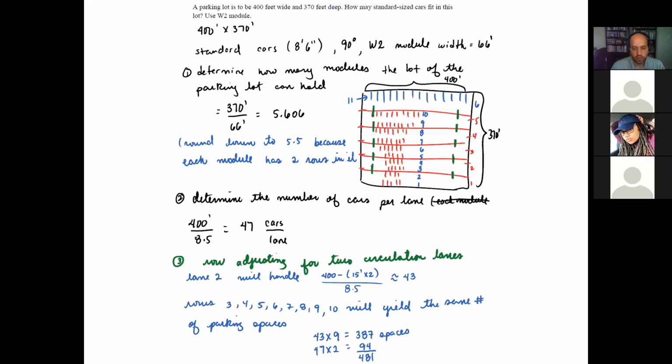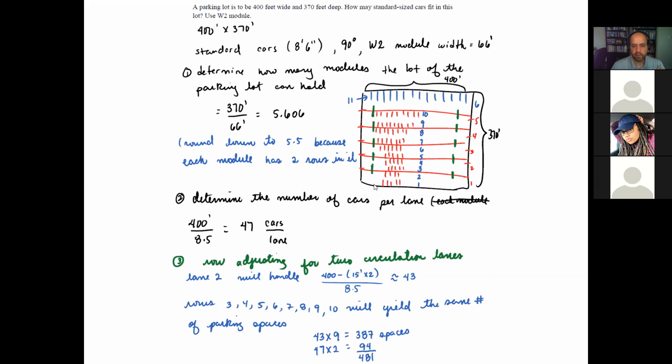So based on that, this is what I'm going to use to compute the total number of parking spaces. So rows 2, 3, 4, 5, 6, 7, 8, 9, and 10 will yield the same number of parking spaces.